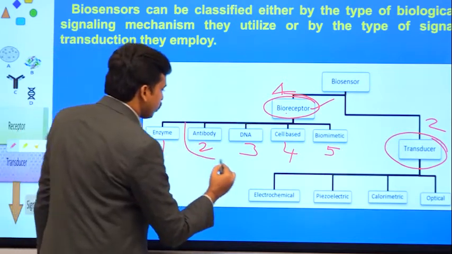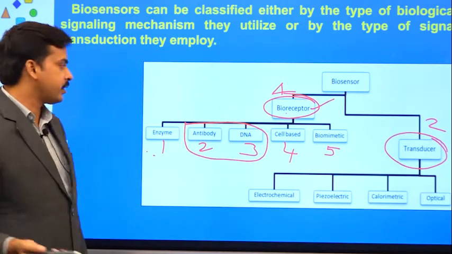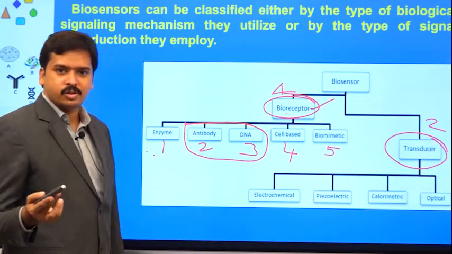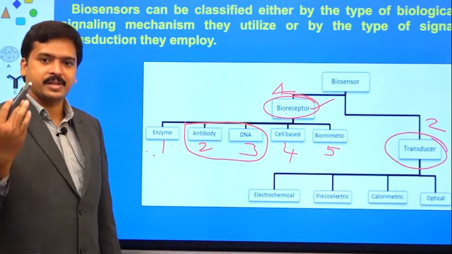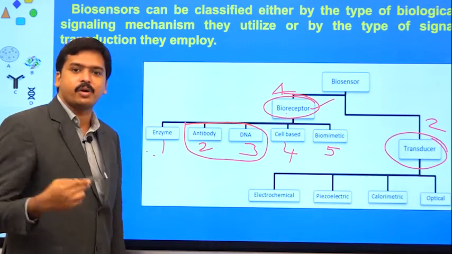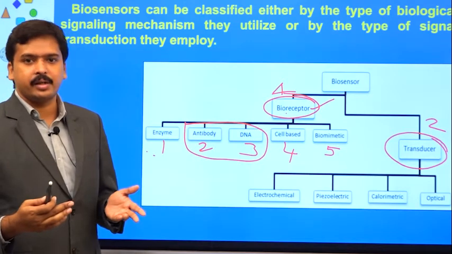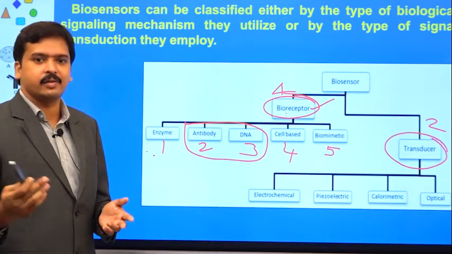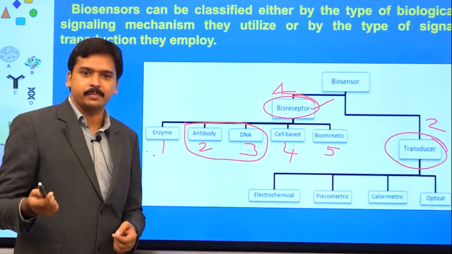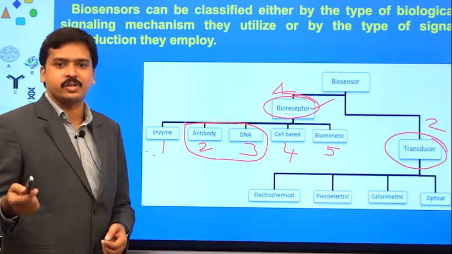Usually these two are considered bioaffinity based biosensors. Earlier they used to be called bioaffinity based biosensors, and along with these two, hormone is also included, where the affinity is present between a hormone receptor and hormone. Here the affinity is present between antibody and antigen. And for DNA, when you take a single stranded DNA and join it with another single stranded DNA, where double stranded DNA formation happens, there is an affinity. Always A attaches with T, G attaches with C. A will never attach with C, or G will never attach with T. So there is an affinity.